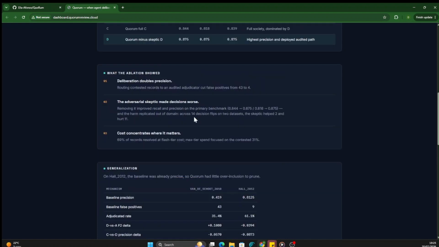One finding held in both domains: the adversarial skeptic made decisions worse. Across 14 disagreements on 2 datasets, it helped twice and it hurt 11 times. Adversarial pressure, the pattern everyone assumes makes agents safer, was reliably counterproductive here. That's a controlled, replicated ablation finding, and it changed our design.